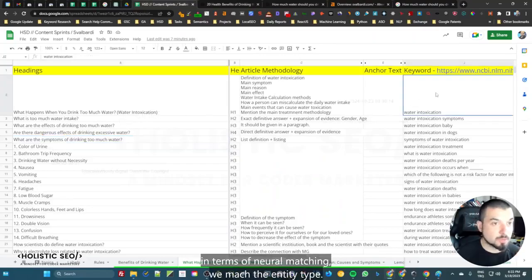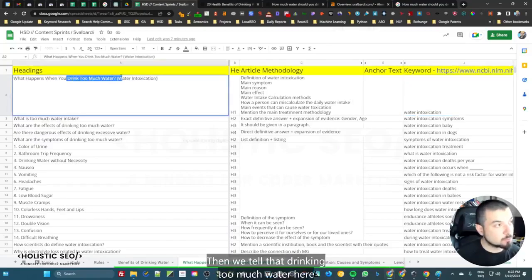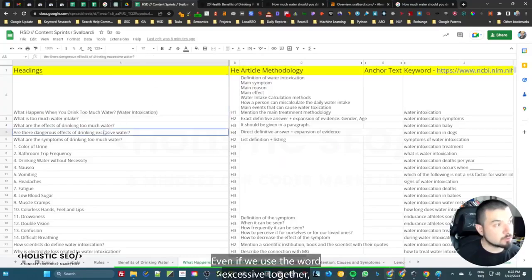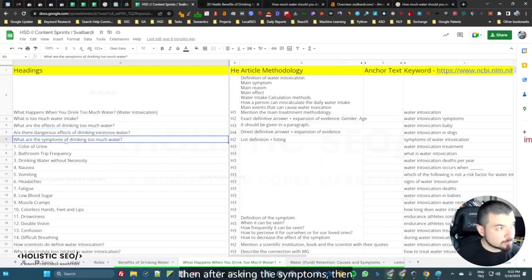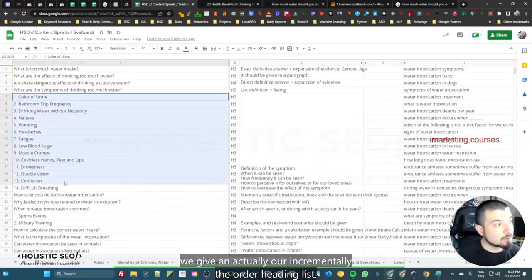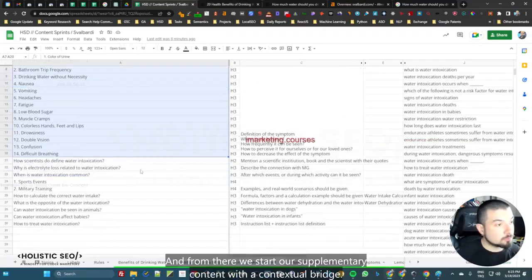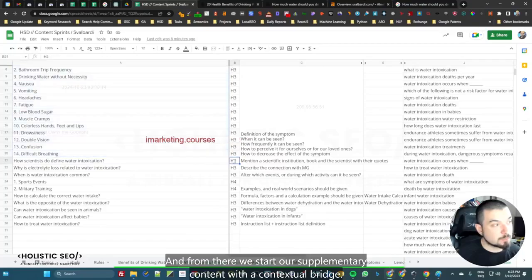In terms of neural matching, we match the entity type. Then we tell that drinking too much water here is equal to water intoxication, even if we use the word excessive together. Then, after asking the symptoms, we give our incrementally ordered heating list. And from there, we start our supplementary content with a contextual bridge.